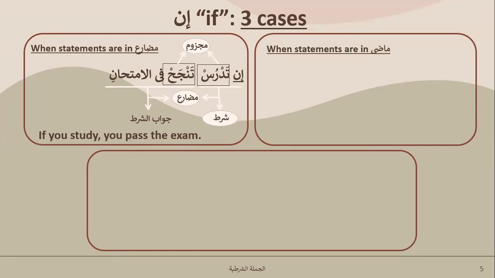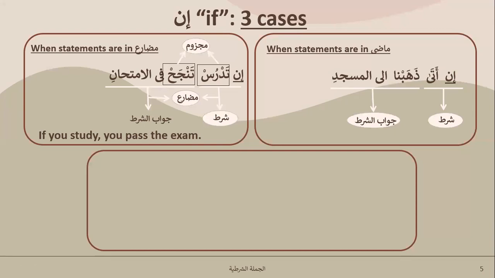Now, when statements are in Madi, very simple. ذهبنا إلى المسجد. So if he comes, we will go to the masjid. If you look at this, this is, by the way, the shart part and the jawab shart, two sentences. If you see two fails coming back to back without anything in the middle, this is one of the cases where both fails come back to back with each other. So this is your jawab shart, and they both are Madi.